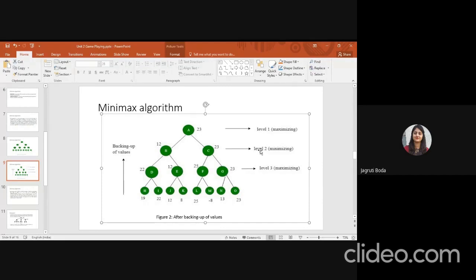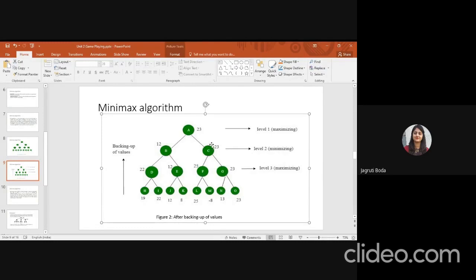Now level 2 is the minimizing level, right? Now I have to check. B node has two children, D and E. Their values are 22 and 12. So which has the minimum value? The 12 is minimum. So I assign B as 12 because this level is minimizing.